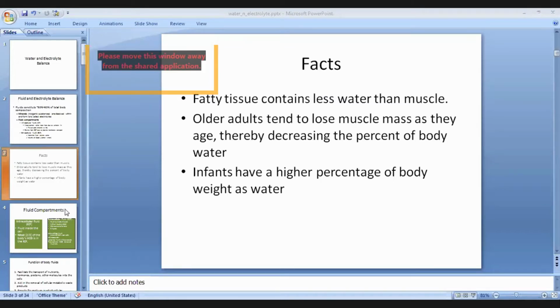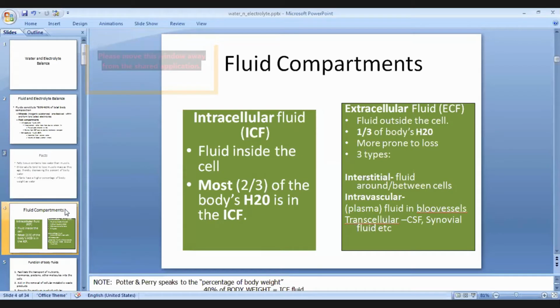Fluid compartments: intracellular fluid, ICF, and extracellular fluid. Intracellular fluid is the fluid found inside the cell, and two-thirds of the body's water is in ICF. One-third of the body's water is found as extracellular fluid, and this is more prone to get lost.